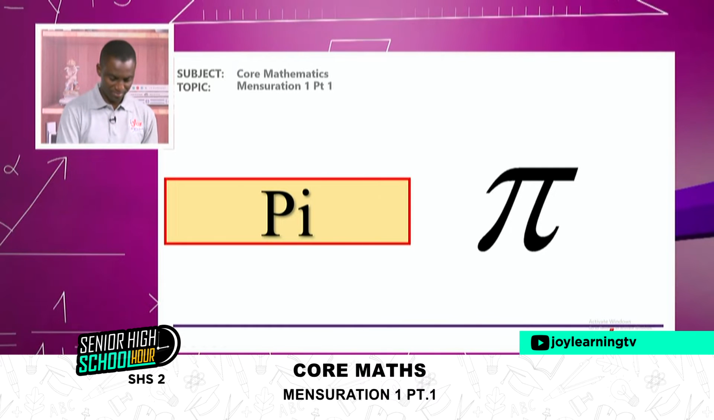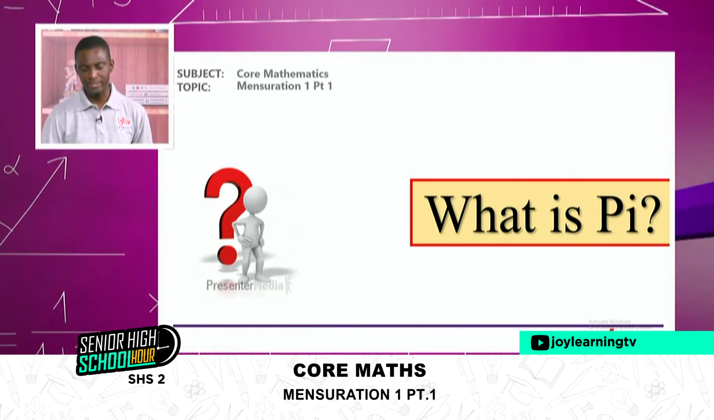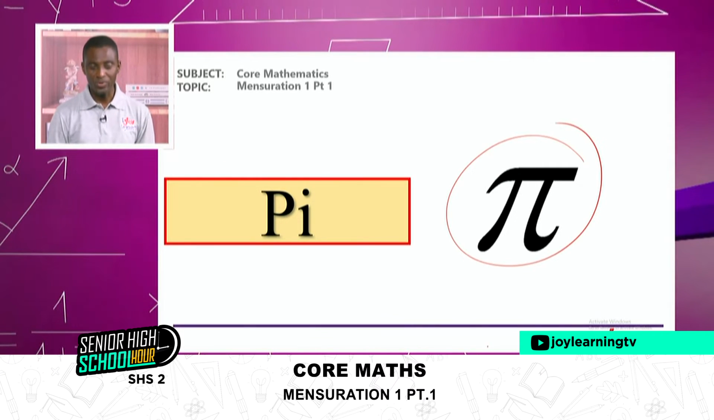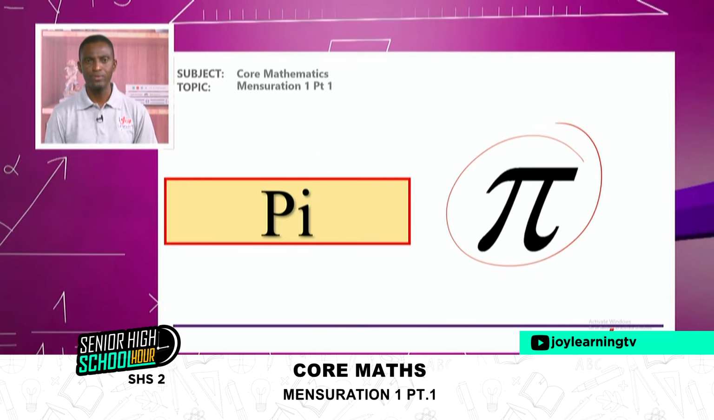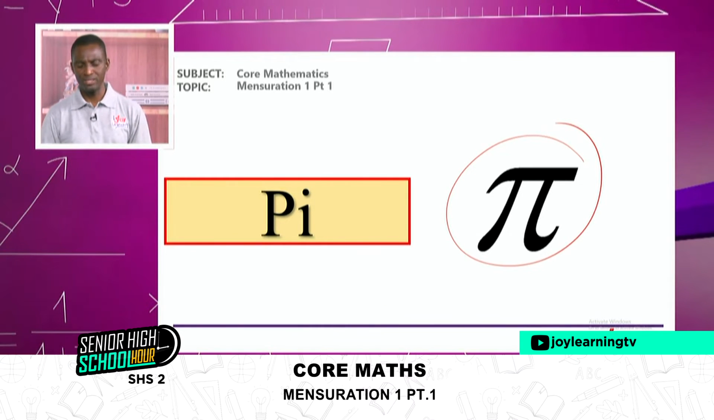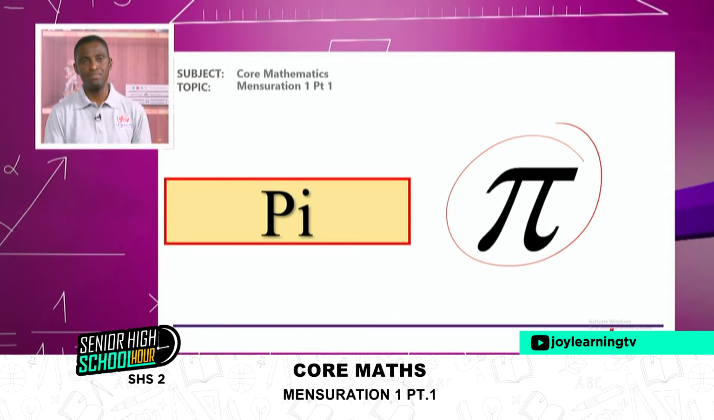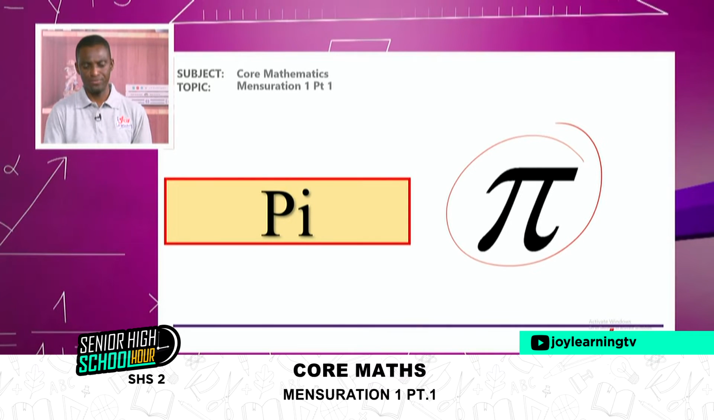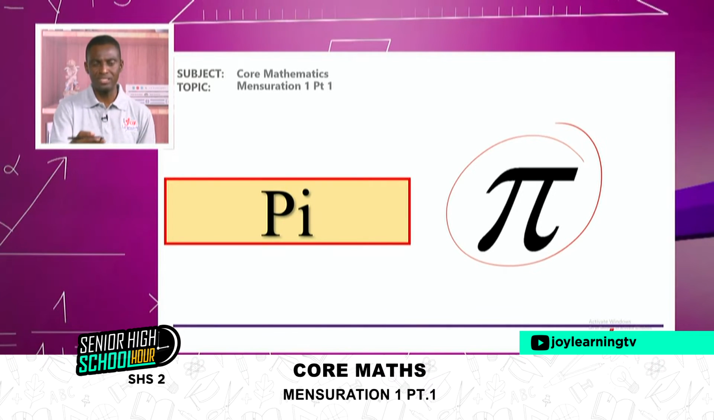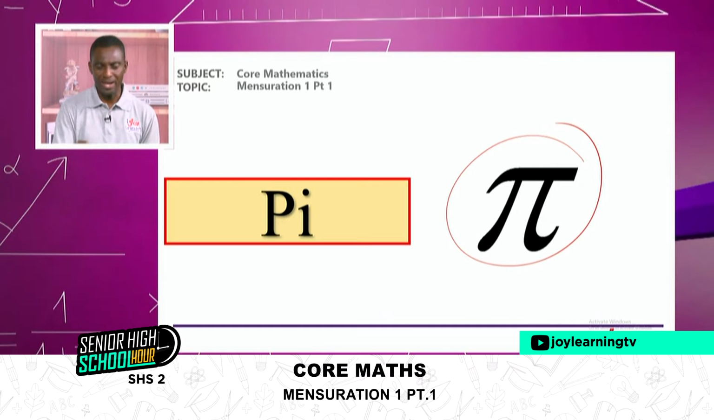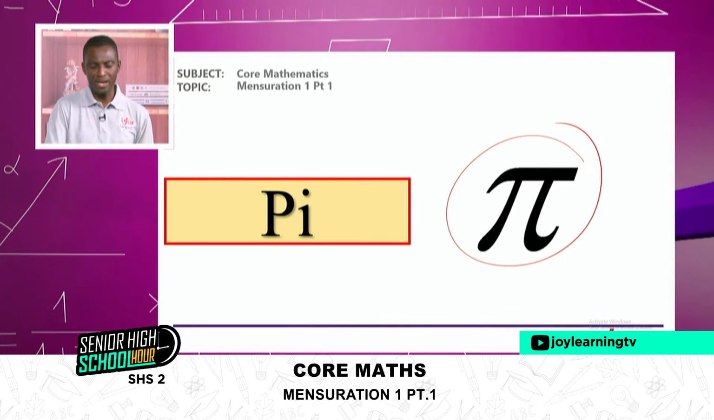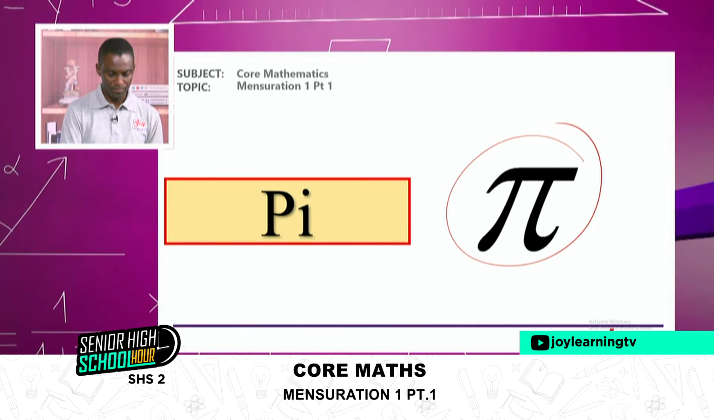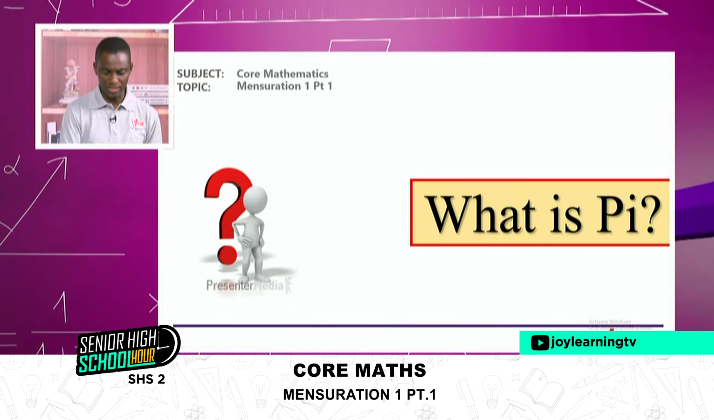What is pi? Big question. What is pi? The symbol for pi is this one. Okay, that is a Greek letter. And if you look at the Greek alphabet, like we have our English alphabet, A, B, C, D, in Greek too, we have some symbols like alpha, beta, gamma, omega, pi, theta. So pi also is a symbol that comes from the Greek alphabet. So what is it?